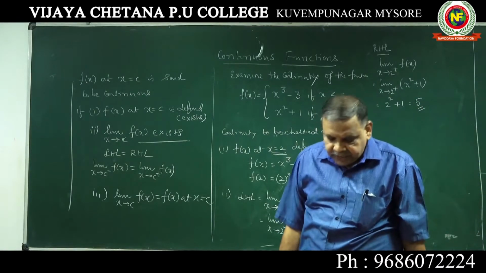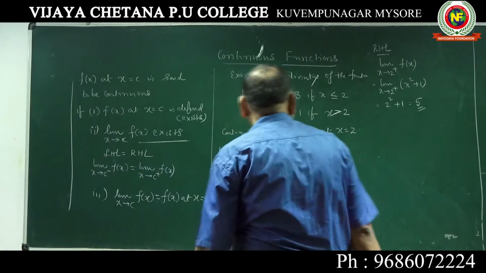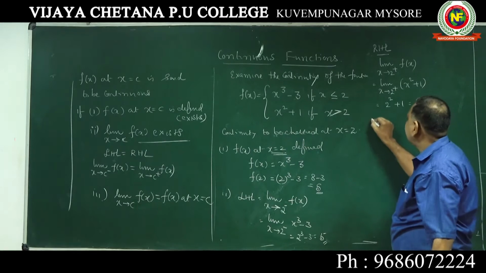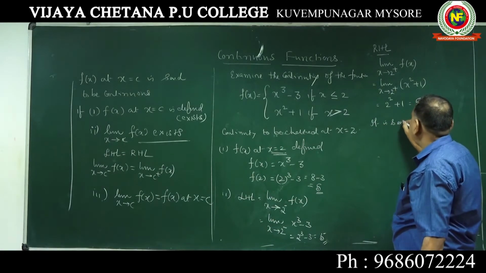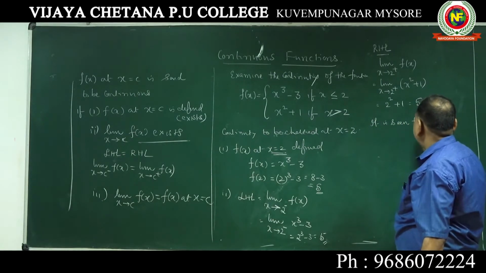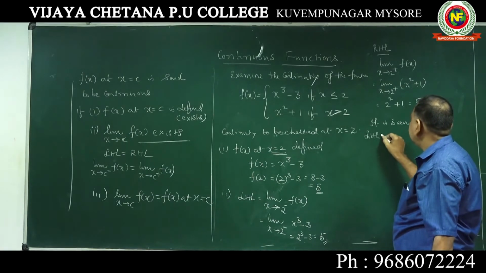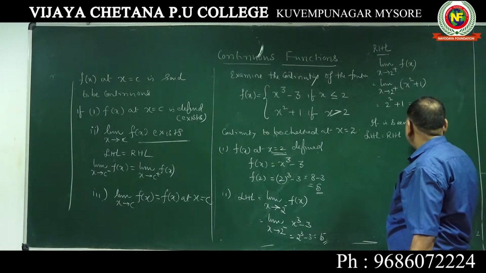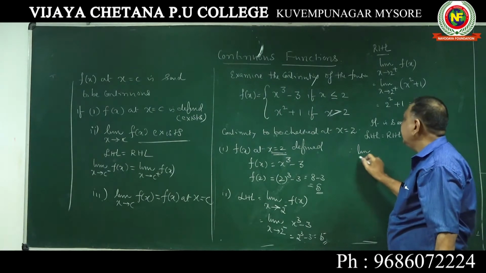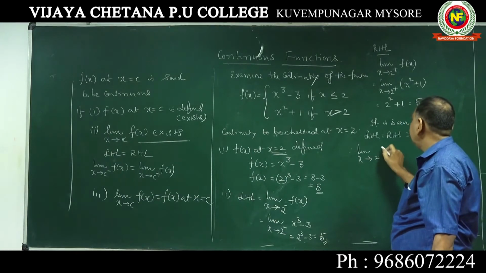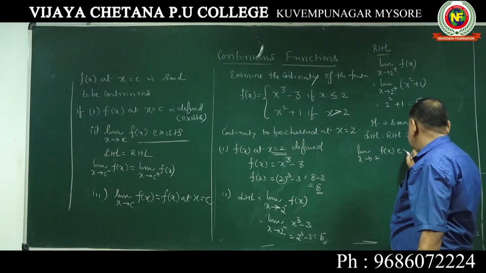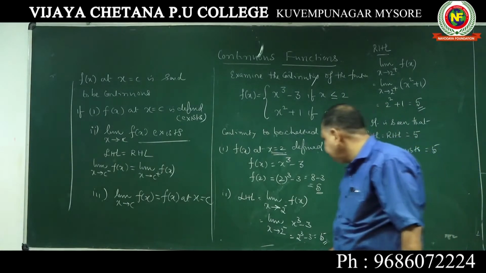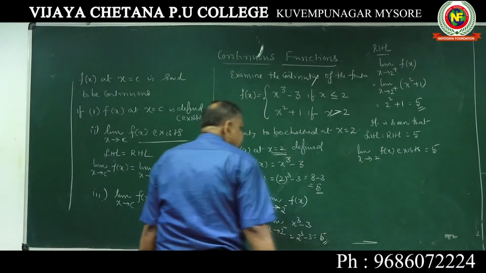That means left hand limit is equal to right hand limit. You can see that LHL is equal to RHL is equal to 5. Therefore, what is your conclusion? Limit extending to 2 of f of x exists and it is equal to 5.